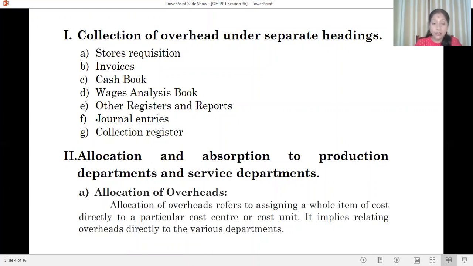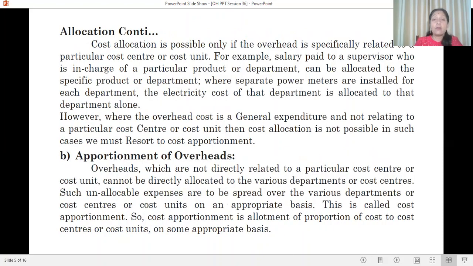Here, what is allocation? Allocation of overheads refers to assigning a whole item of cost directly to a particular cost center or cost unit. It implies relating overheads directly to the various departments. If the expenses are easily identified and easily allocated to the various departments, it is very simple. But allocation is possible only if the overhead is specifically related to a particular cost center or cost unit.